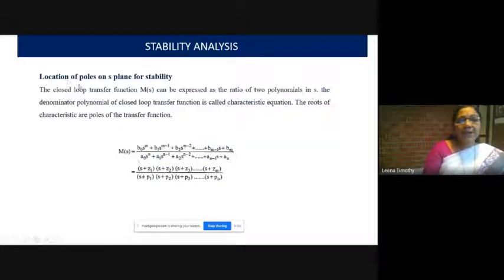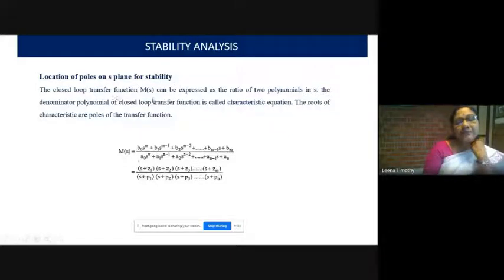Now, about the location of poles on the S-plane for stability. Where will be the location of poles for the system to be stable? The S-plane is the complex plane, with real axis and imaginary axis. So, location of poles on the S-plane for stability.